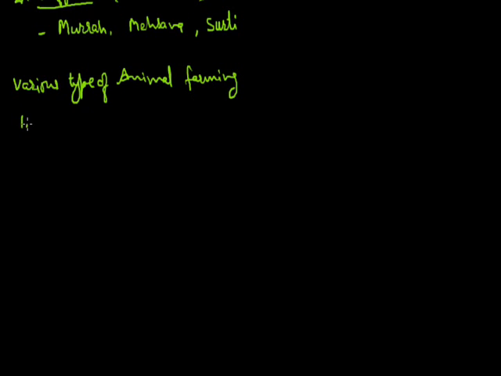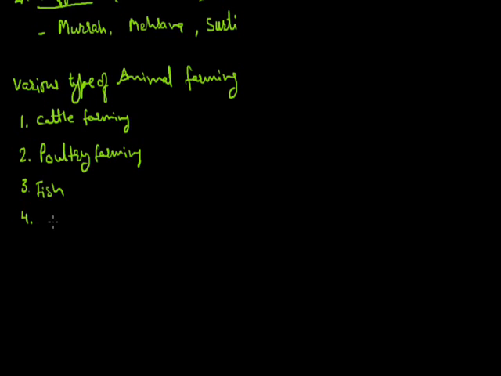First one, that is the cattle farming. Second one, poultry farming, which is used for the production of egg. Third one, fish farming, and fourth one, we call it beekeeping. So these are some various types of farming which are used for the production of animal food.